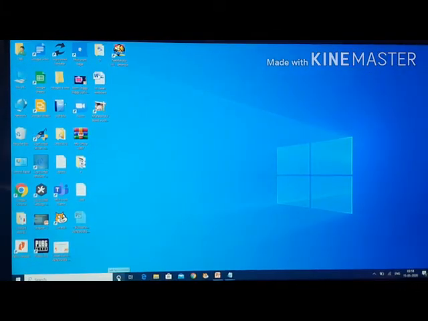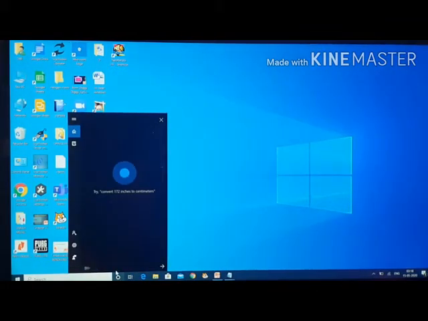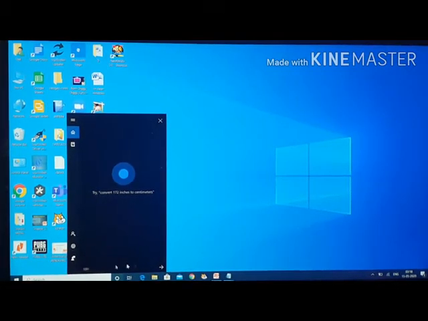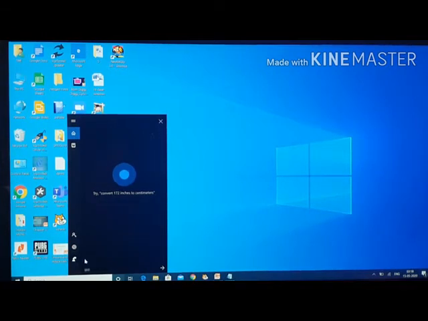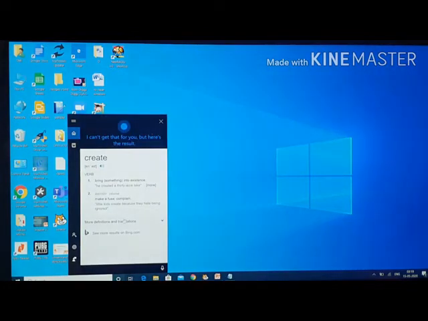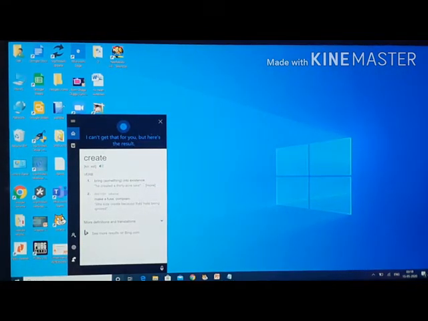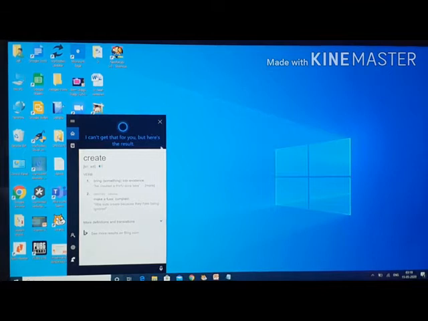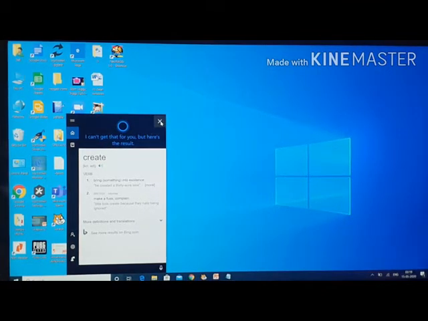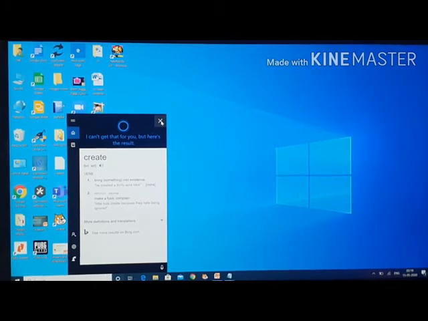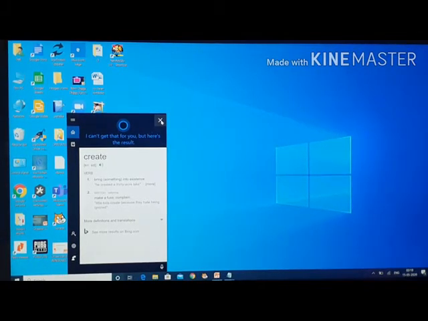This is the icon for Cortana. Click on this icon. I clicked on it. We can search anything here. Meaning of create. I get the result, meaning of create. Okay. This is how Cortana works. We can search anything on Cortana. We can listen to music. We can watch video. Anything we can do with the help of Cortana.